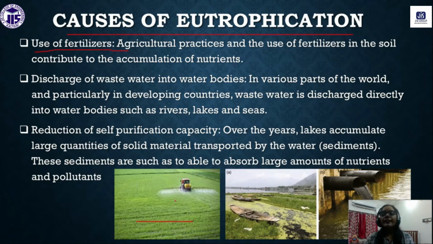That excessive amount will be discharged into the water body, and thus it will increase the level of nutrients. So ultimately, after using excessive fertilizers, the level of nutrients in the water body will increase.